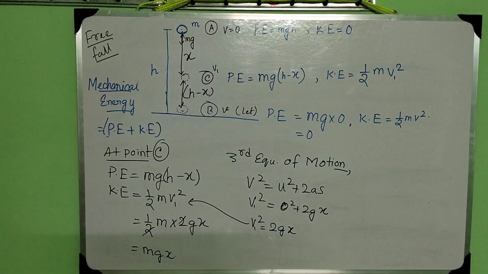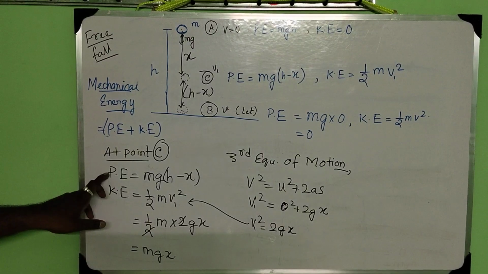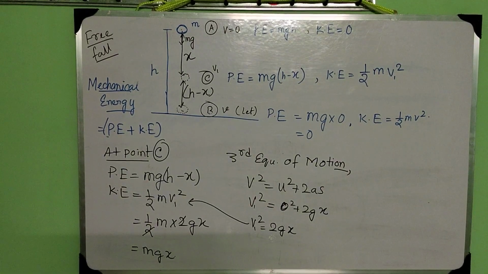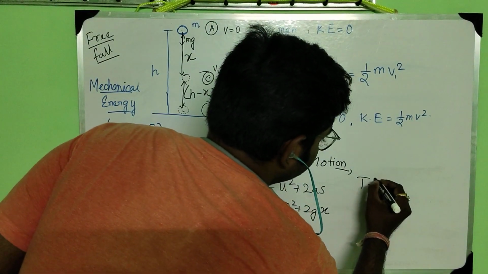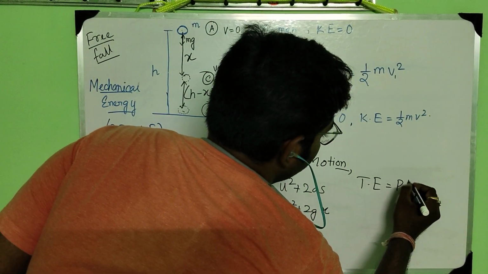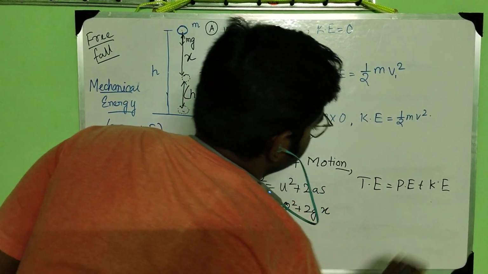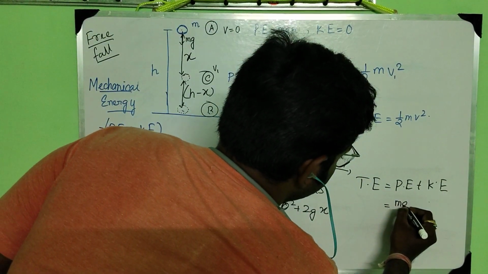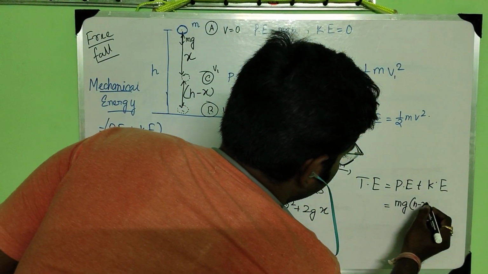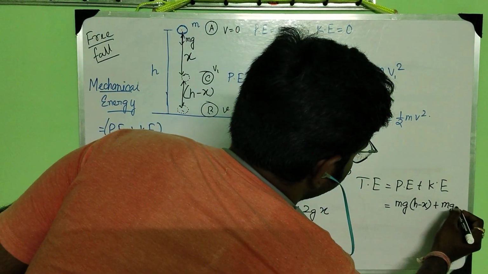mgx. So kinetic energy is equal to mgx and potential energy is equal to mg(h minus x). So total energy is equal to potential energy plus kinetic energy. So total energy, the potential energy means mg(h minus x) plus kinetic energy, which is mgx.